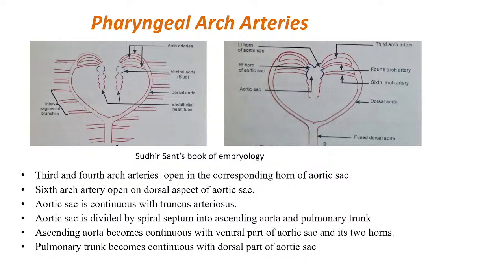This concept is clear? So again I repeat, the remaining arch arteries are third, fourth and sixth in total, and a very small portion of the first and second. As you can appreciate from this diagram, the third and fourth arch arteries are opening into the horns of the aortic sac, while the sixth arch artery is opening on the dorsal aspect of the aortic sac itself. Is it clear? Any doubt in this?